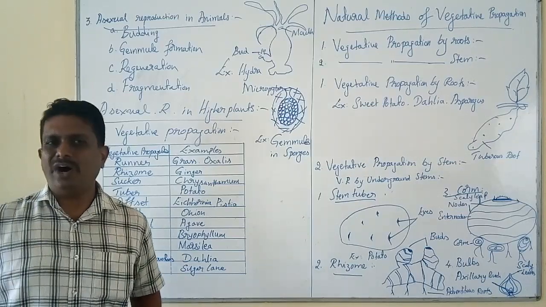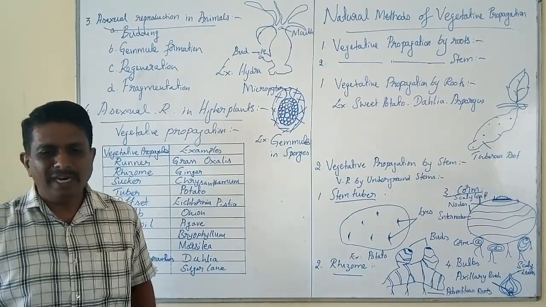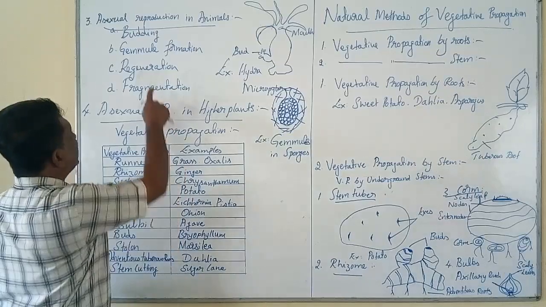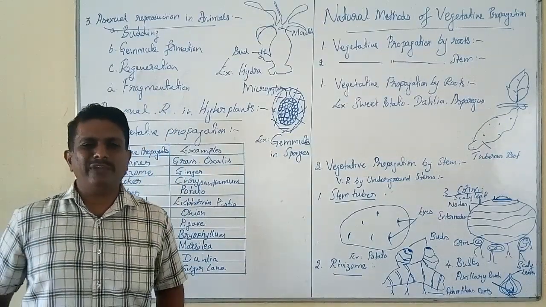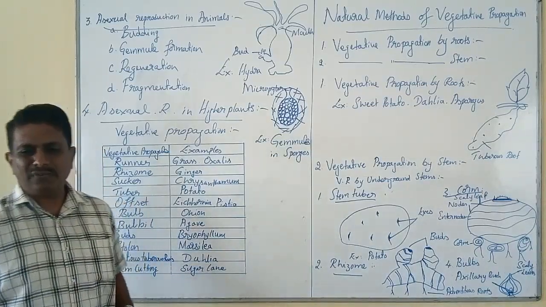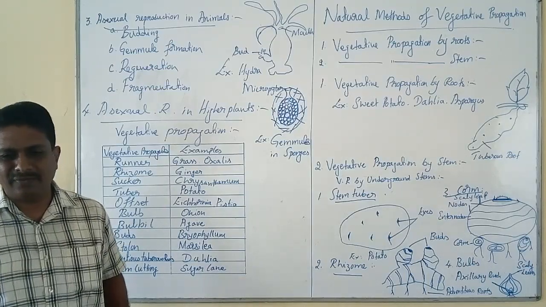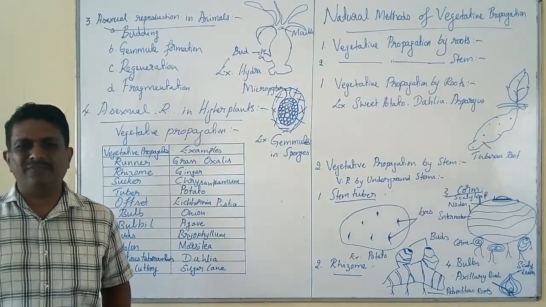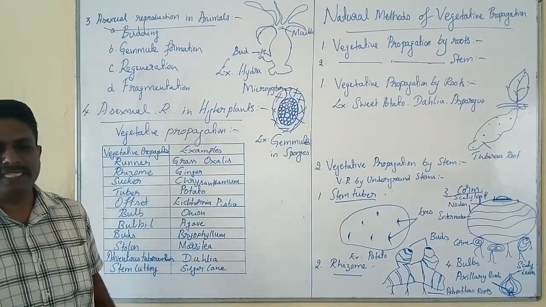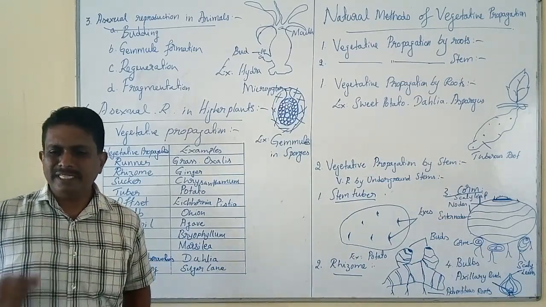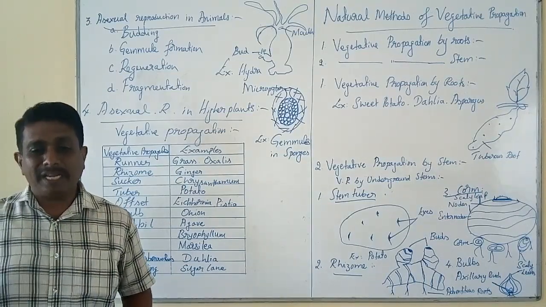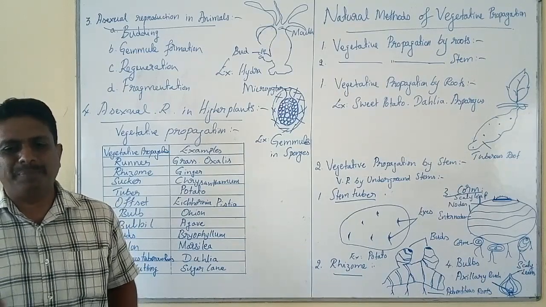Naturally, you can find regeneration in planaria, starfish, sponges, and Hydra.